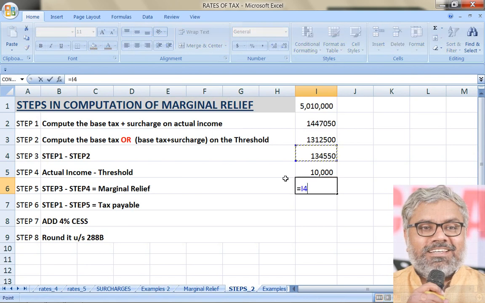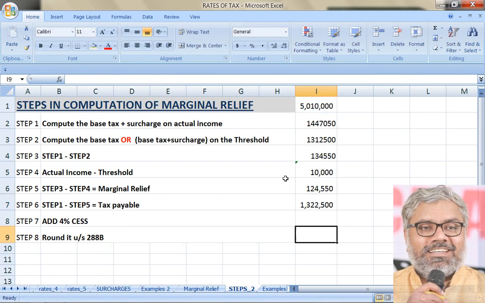That is step 4. Then what is marginal relief? Step 3, what we have calculated, minus step 4. This is marginal relief. That is 1,24,550. Then what is the tax payable? Original tax, step 1 minus step 5. So 13 lakhs 22,500 is the tax payable before cess. Then cess at 4%. Then final tax payable is how much?